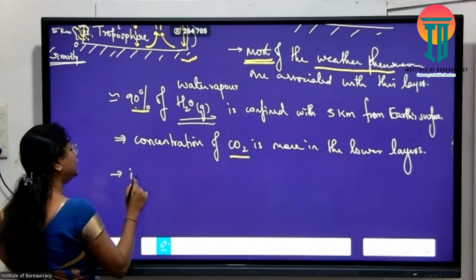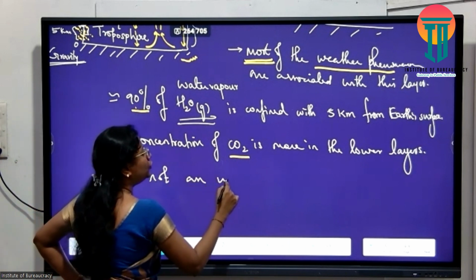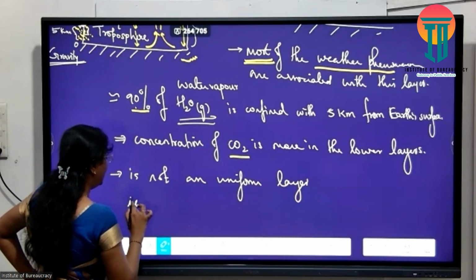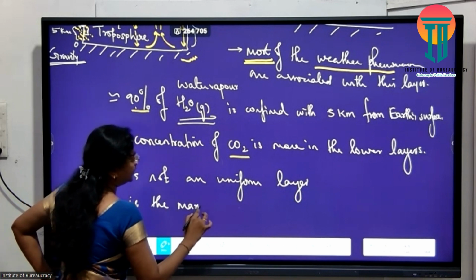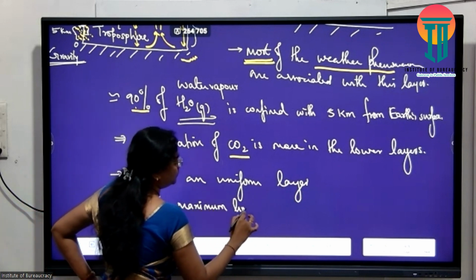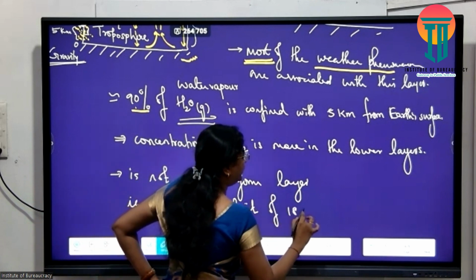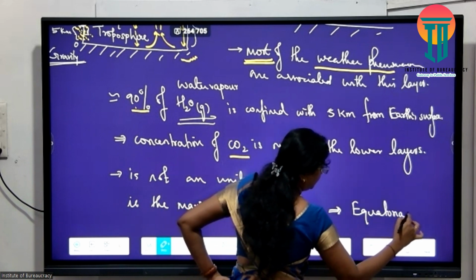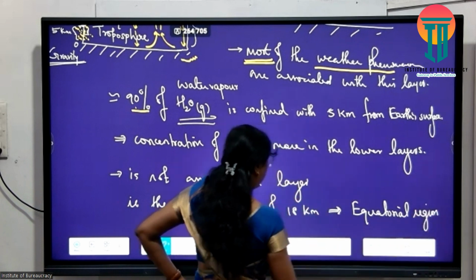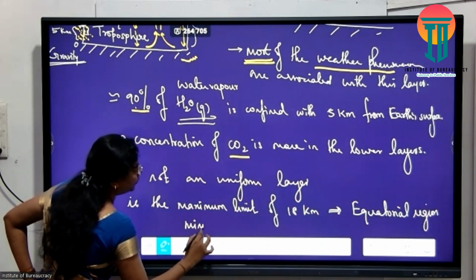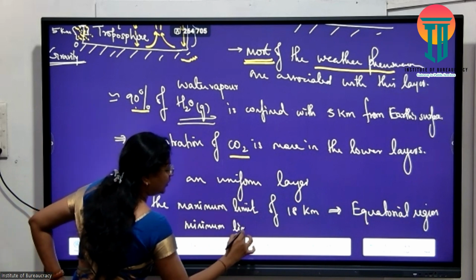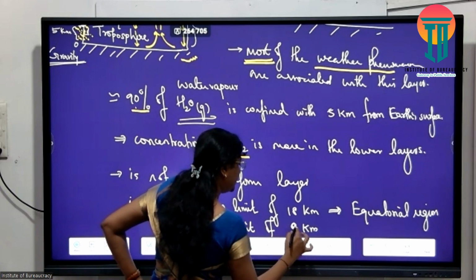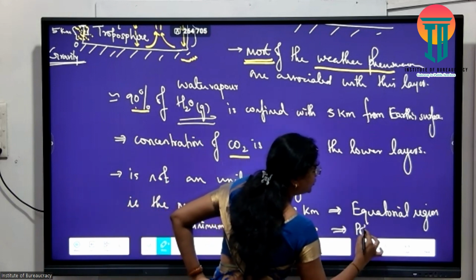Troposphere is not a uniform layer, meaning the maximum limit of 18 kilometers is seen on the equatorial region, and the minimum extent of 8 or 9 kilometers is found in your polar region.